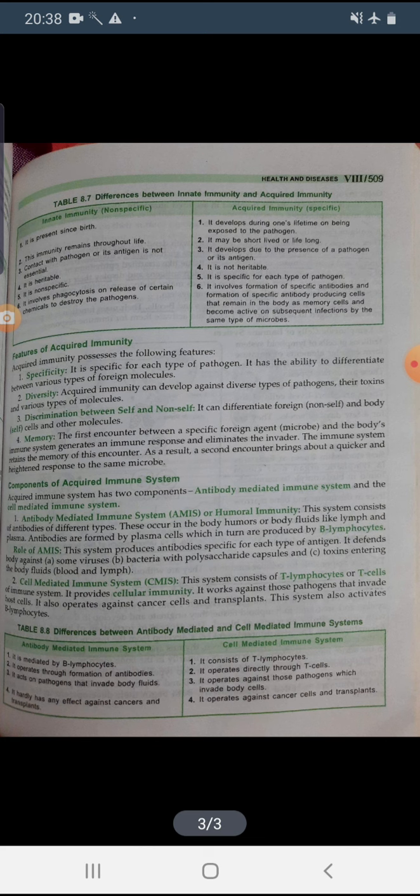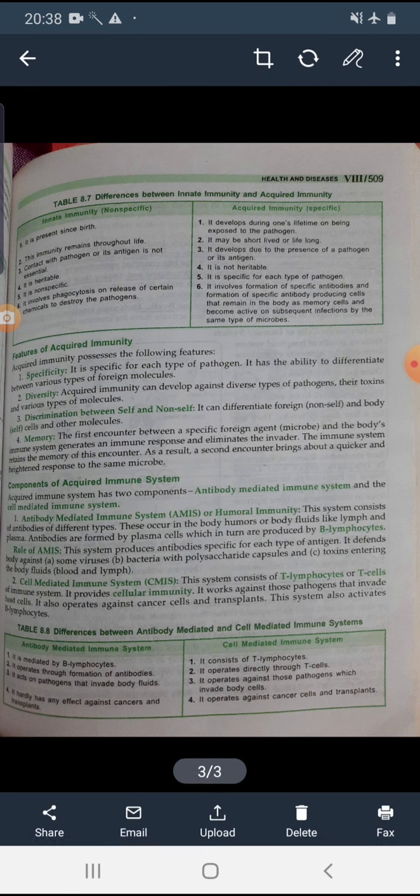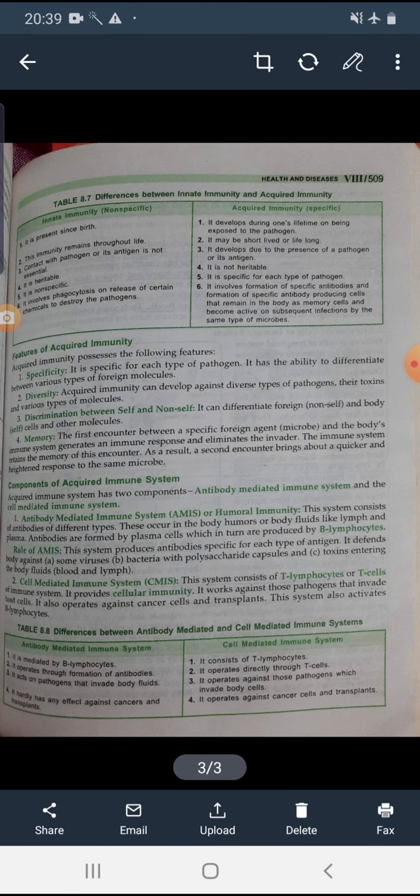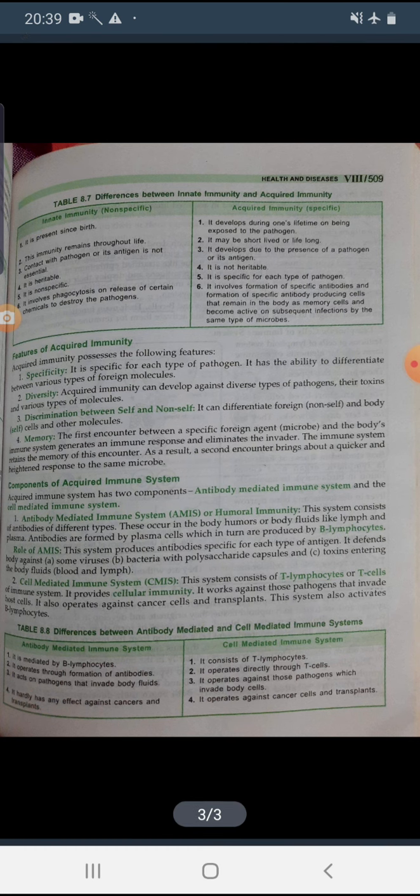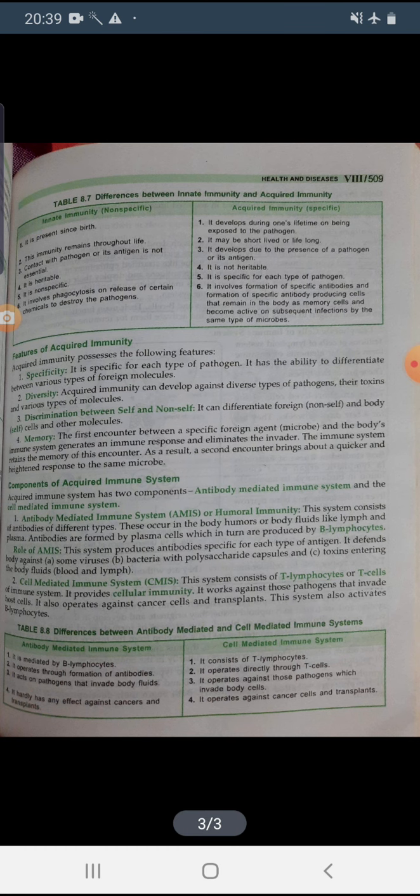Why is it called humoral immunity? Because this kind of immunity occurs in the body humor or body fluid, like in lymph or in plasma. Okay, so the antibodies are formed by the plasma cells, which in turn are produced by the B lymphocytes. So humoral immunity, why? Because it occurs in the body fluid, either in lymph or in plasma, and these antibodies are formed by the plasma cells, which in turn are produced by the B lymphocytes.